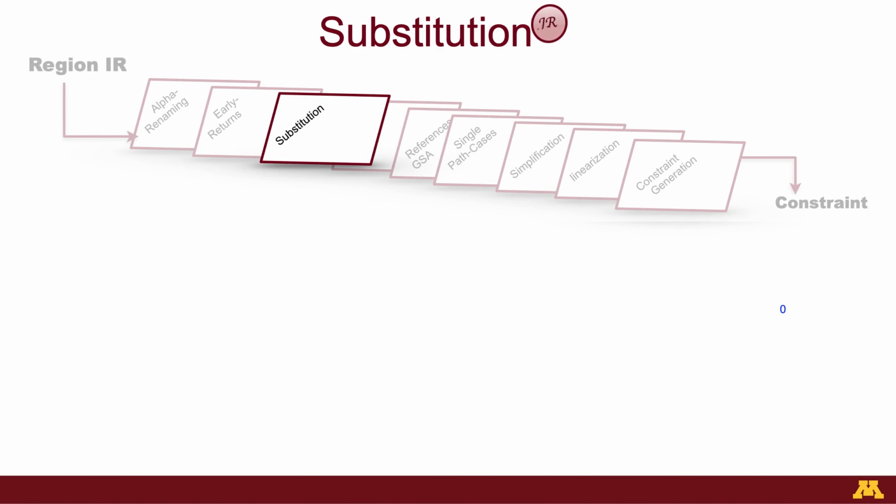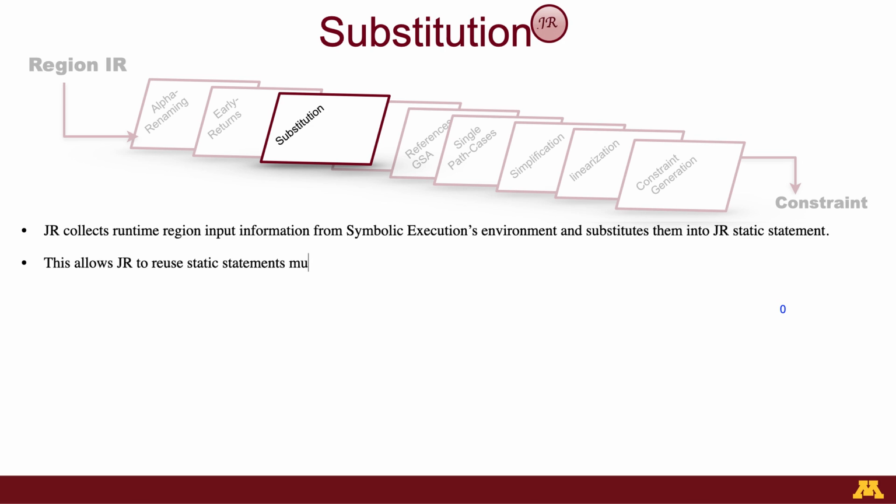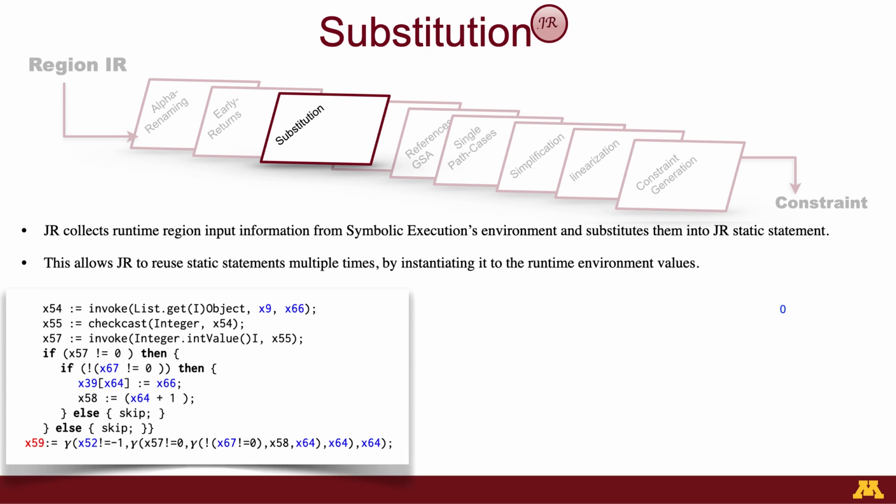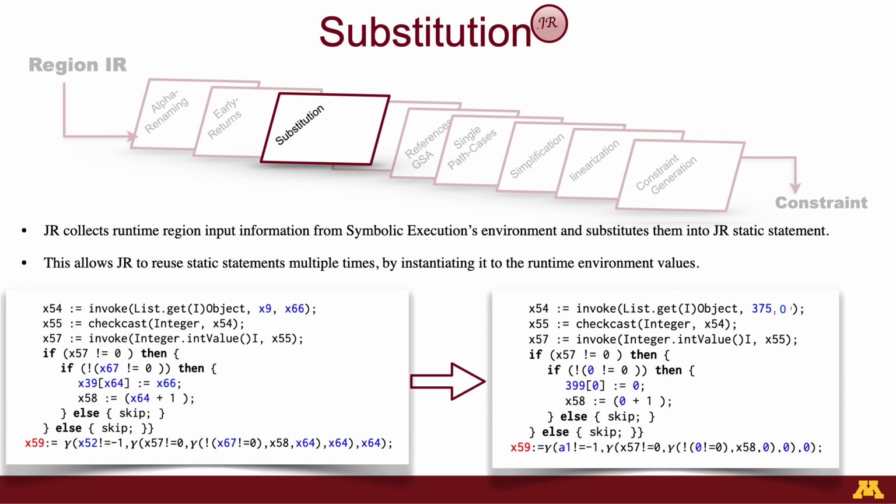Then Java Ranger runs a substitution transformation, and in this transformation, Java Ranger collects all runtime information from the symbolic execution environment and substitutes it into the Java Ranger IR statement. For example, this statement on the left is transformed after substitution to the statement on the right hand side, where all the blue variables are substituted by their runtime values. For example, x9 is transformed into 375, which is the reference number.